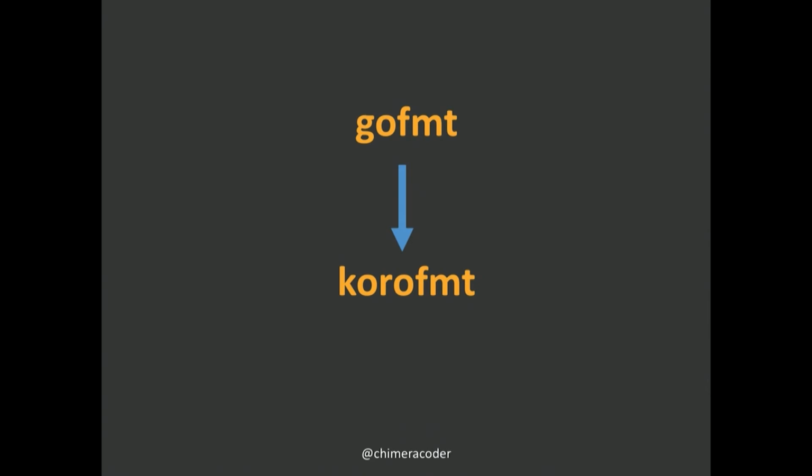Our goal is to defragment the open source community, and for translation, Go already has a handy utility for formatting source code called GoFormat. Normally we just use it to prevent bike shedding over things like the tabs versus spaces argument. But think about it: if I want to use tabs and you want to use 2 spaces, we can still work together because we just set up GoFormat to automatically format our code on save, and we just commit a canonical version. Then I don't even need to know that you're one of those weirdos who uses 2 spaces, and you don't need to know that I'm one of the better people who uses tabs.